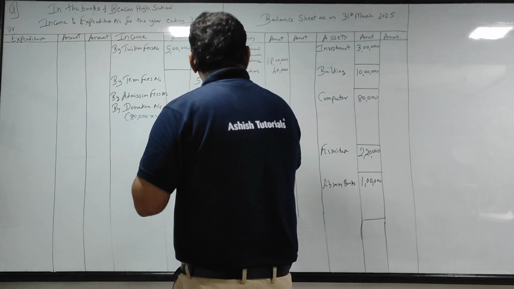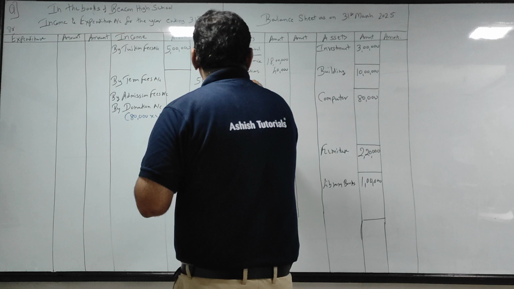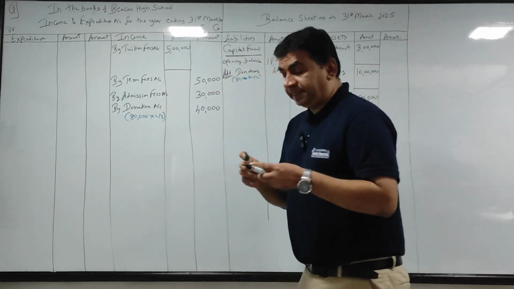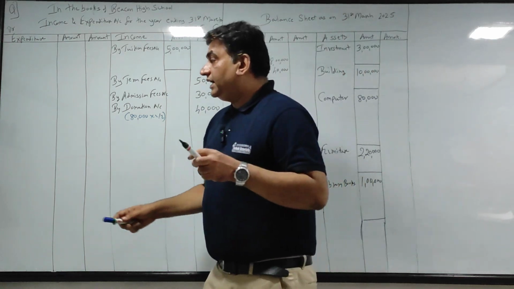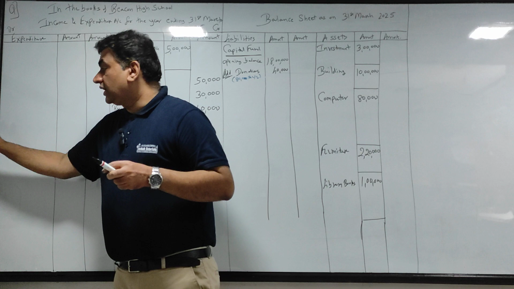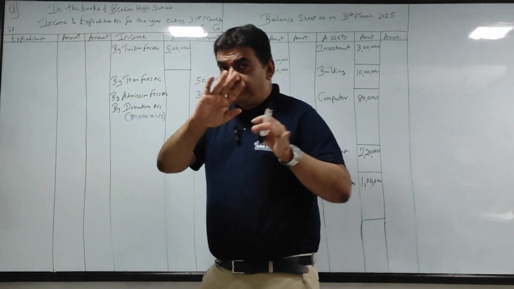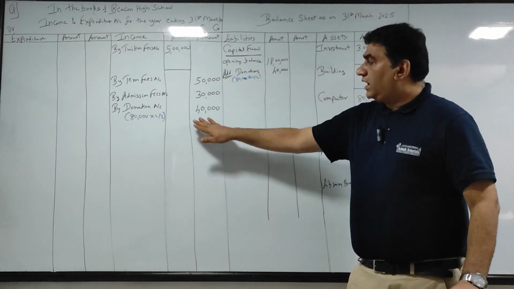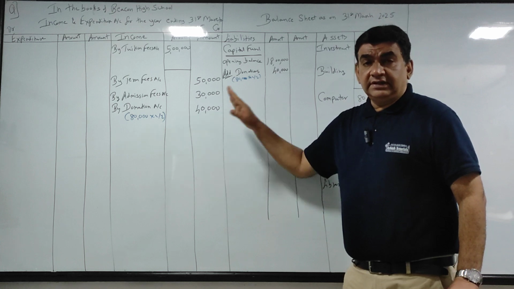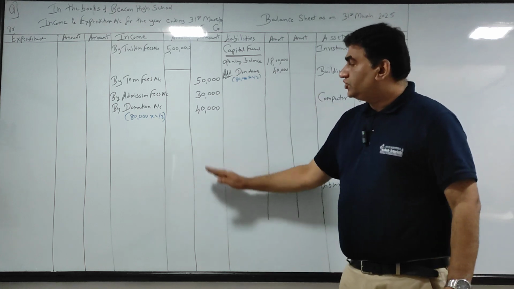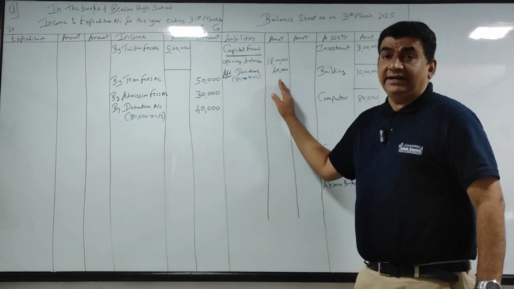How did this come? I'll put it in brackets again for your reference. Half of 80,000. Getting it guys? I'll repeat. If this adjustment had not been given, the entire 80 would have come here. They told you half capitalized, so straight away put half here and half I added here.